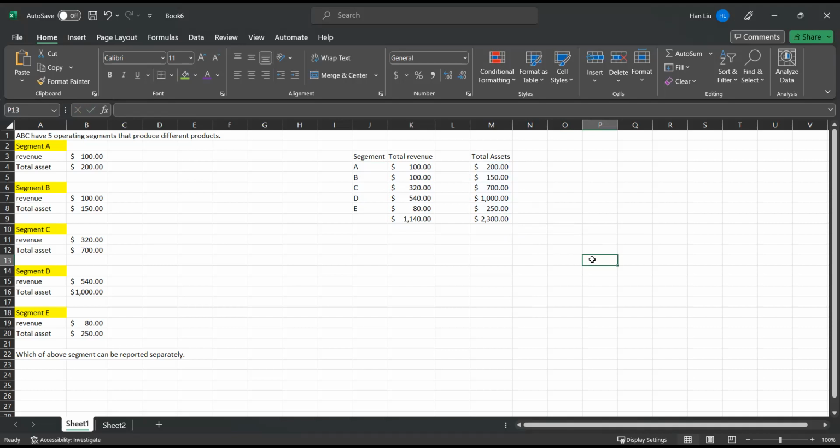I check whether each individual segment's revenue over the total is equal to or more than 10%, or whether the assets meet the threshold. So we divide the individual revenue by the total to get the percentage and see if this percentage meets our threshold.